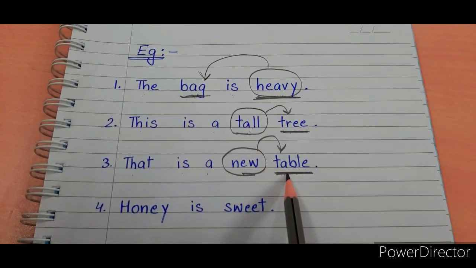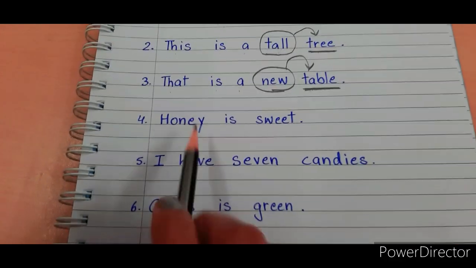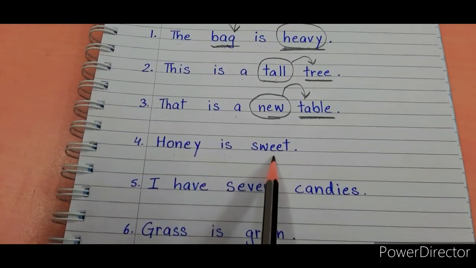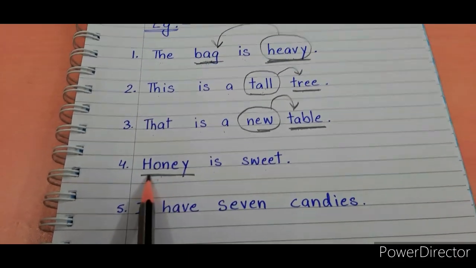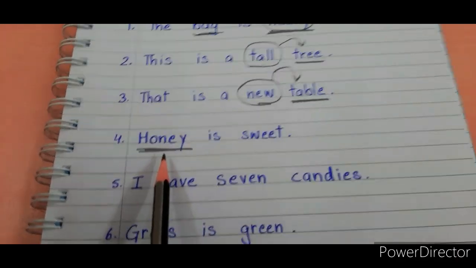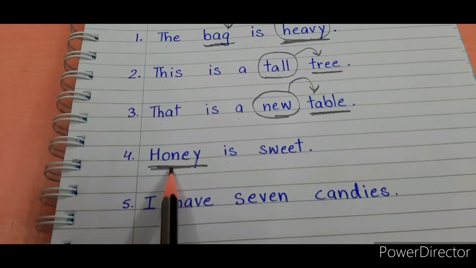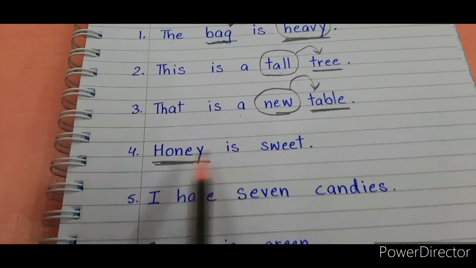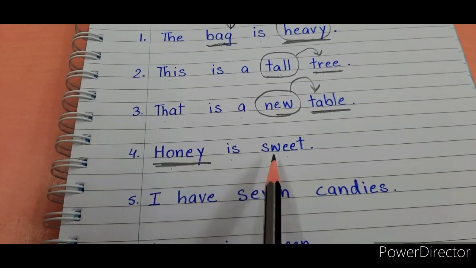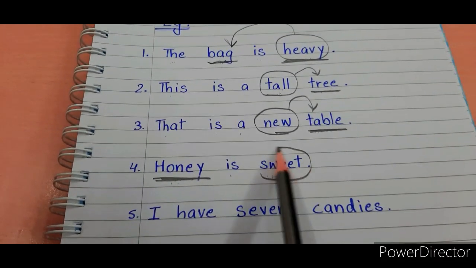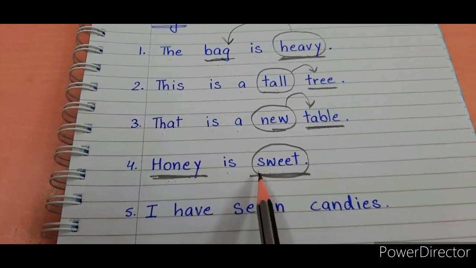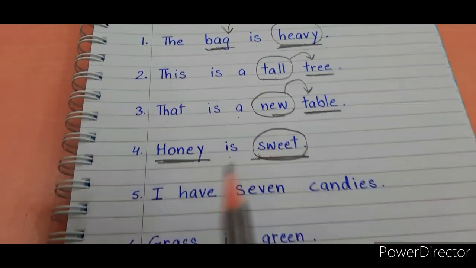It is telling you about the table, that the table is new. Honey is sweet. Honey is the name of a thing. Honey is something which we eat, which is very sweet in taste. So honey is a noun. How is honey? Sweet. So sweet is the adjective.